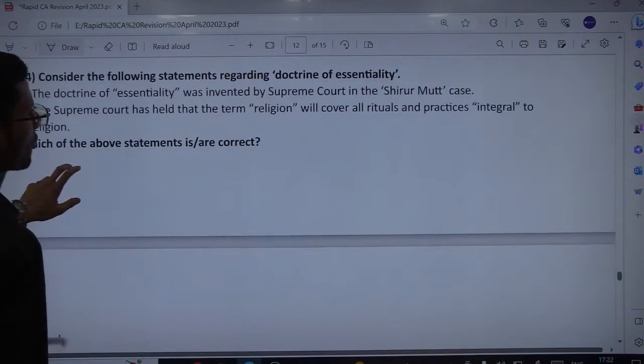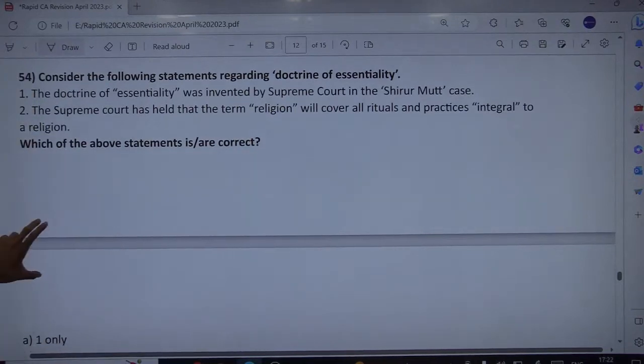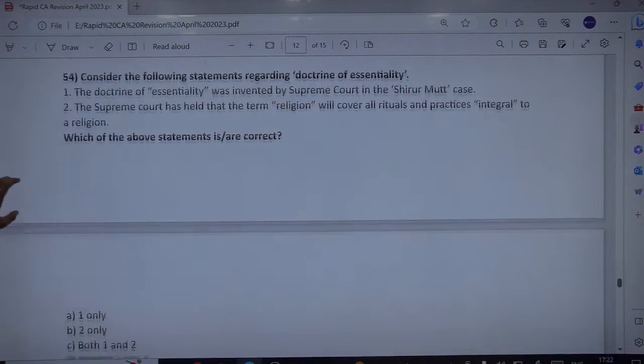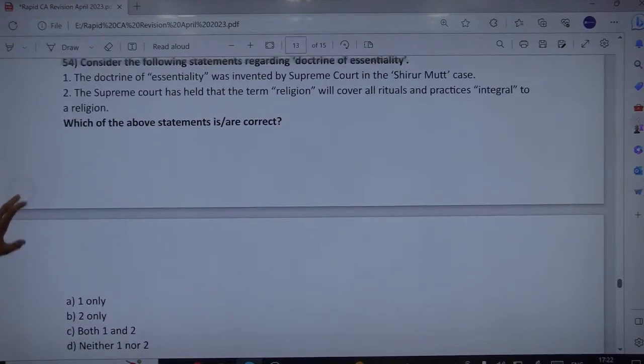Next is statement regarding doctrine of essentiality. Doctrine of essentiality. Fine. So what exactly is this doctrine of essentiality? Essential. What is essential? Okay. Kindly read and try to come up with the right answer, or try to figure out the correct answer. So this doctrine of essentiality, remember, was invented by a 7-judge bench of the Supreme Court in Shirur Mutt case in 1954. The court held that the term religion will cover all rituals and practices integral to a particular religion, and took upon itself the responsibility of determining the essential and non-essential practices of religion.